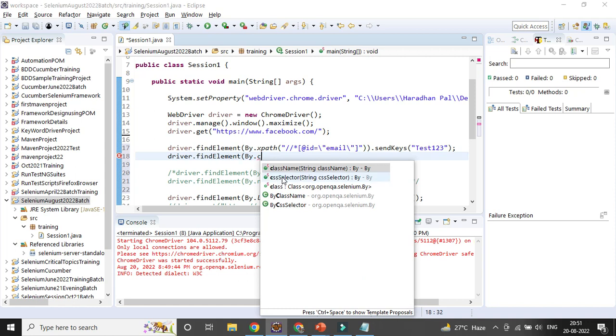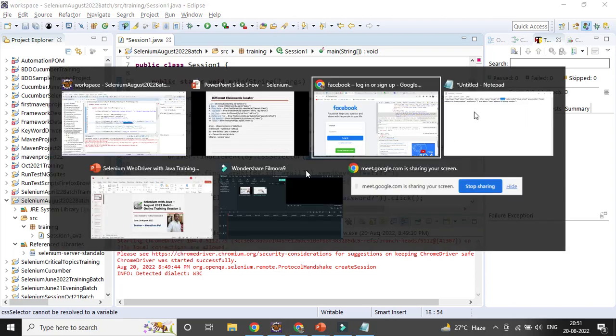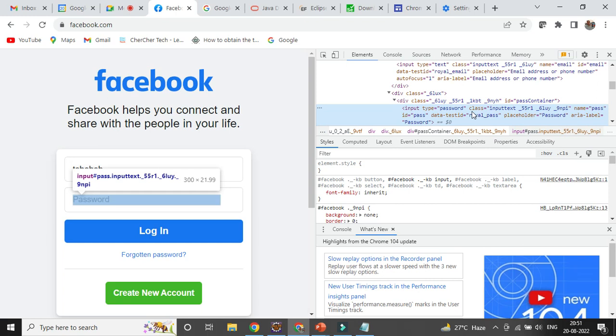I already mentioned. So you need to first interact, right? First see what things are there: whether any kind of name is there or not, ID is there. In case it is not there, then you need to go with the CSS. Some fields down the line you will learn. Even if name is there, it may not work because in the name part something is volatile, something is dynamic, or something is fixed. Every time it is getting changed, and you cannot differentiate it with the help of the name because you need to keep the full name. In case some element is there, but with that element you are not able to identify the element uniquely, you have to create your own XPath or CSS. In the next session you will get to know how you can create your own CSS or XPath.